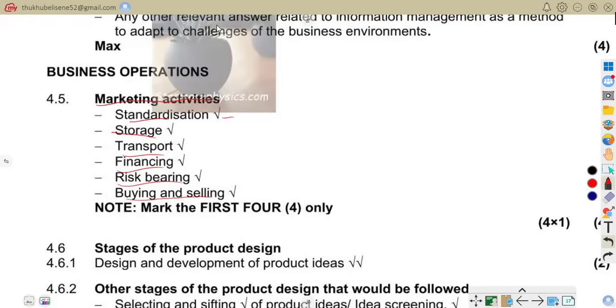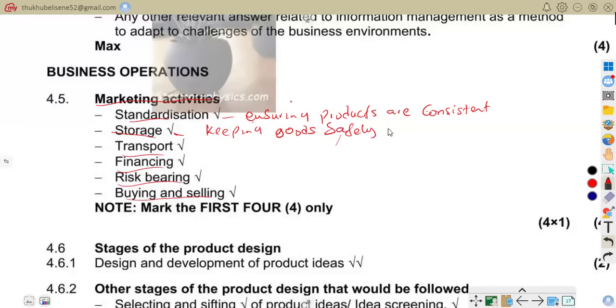Hope we get this straight, good people. So with standardization, we are saying ensuring products are consistent. That is where you're going to sell the same bag recycled worldwide. But with storage now, we are saying make sure that you are keeping goods safely until sold. Warehouse storage on top of refrigerated storage.